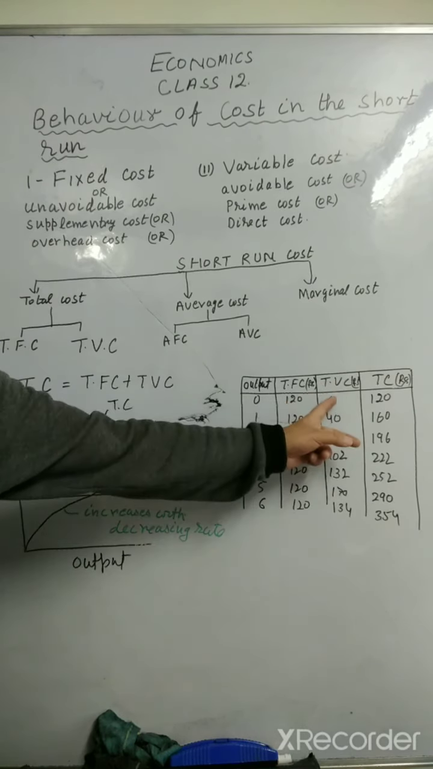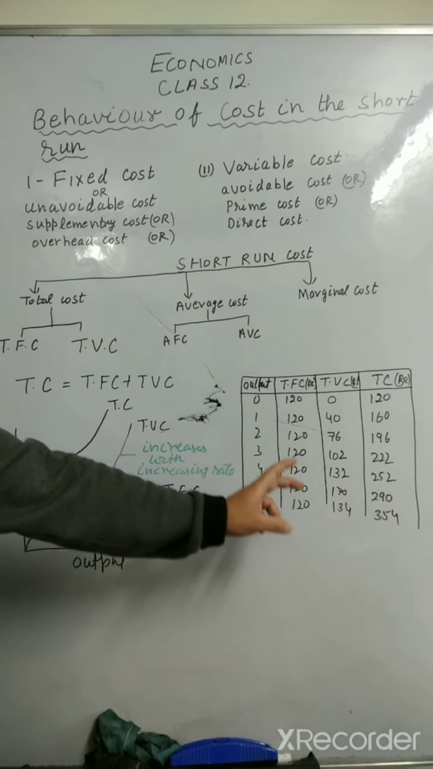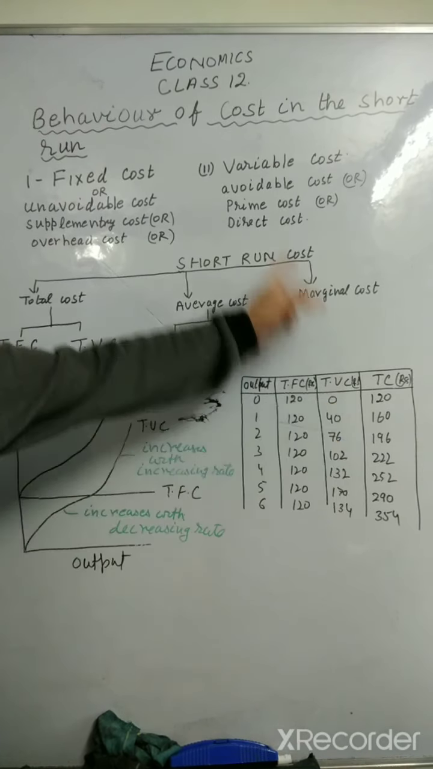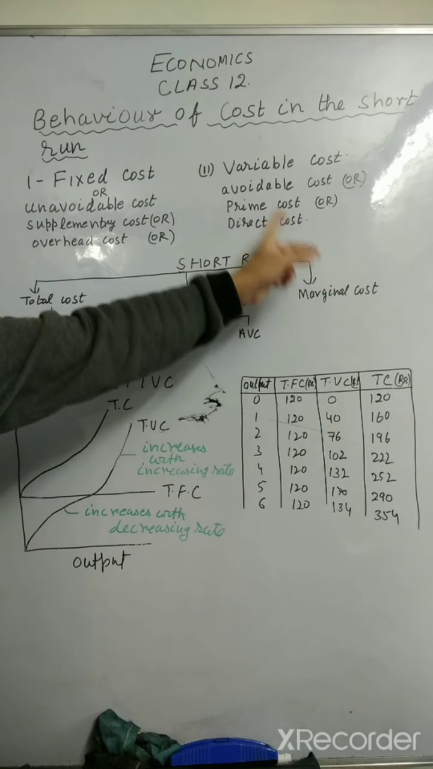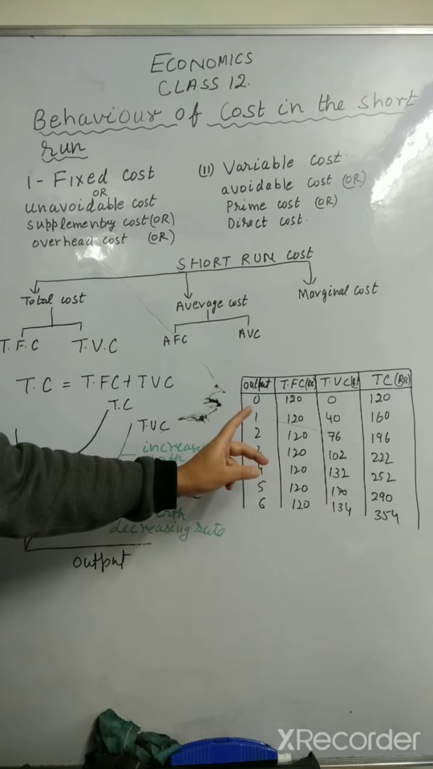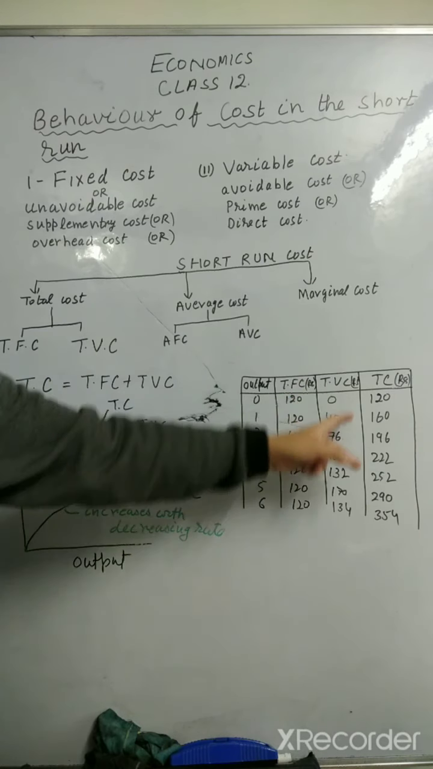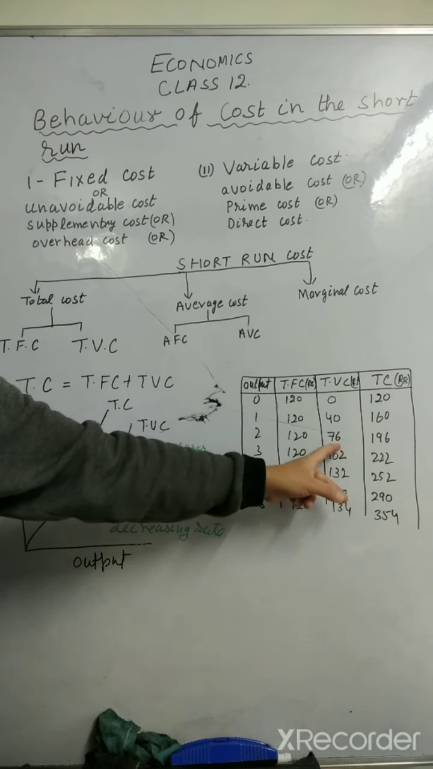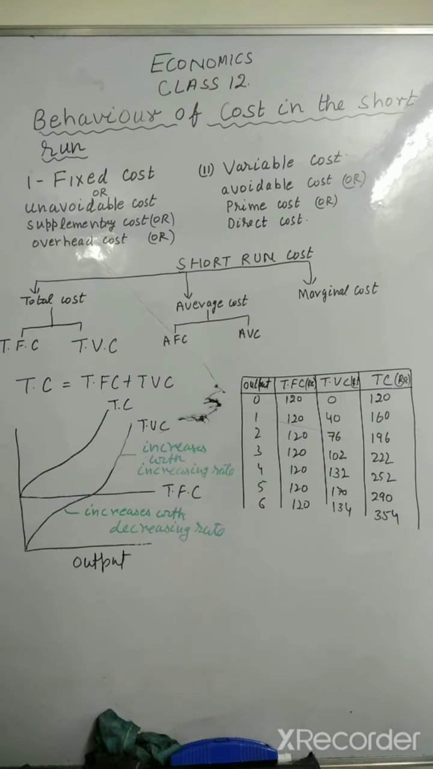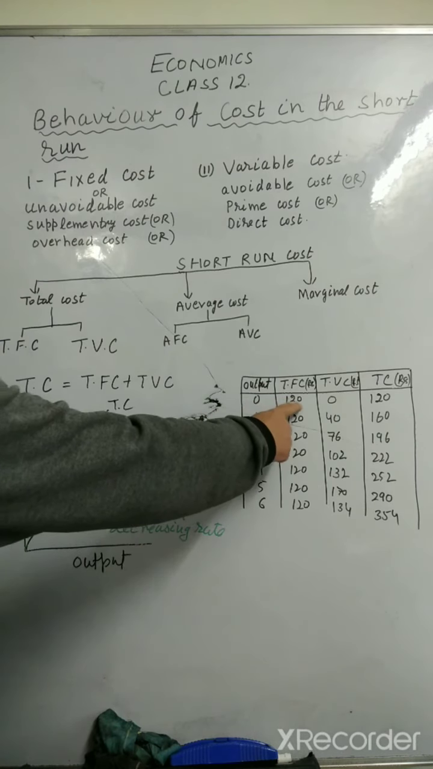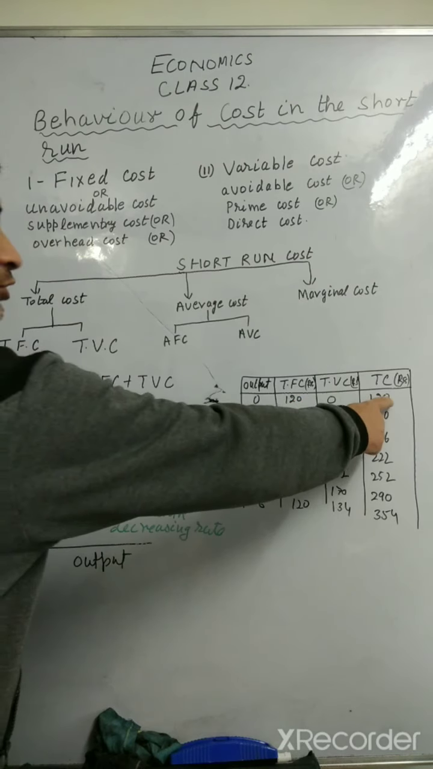Whereas total variable cost will change. If you are not producing anything, total variable cost is 0. You can avoid it, total variable cost. That's why it is called avoidable cost. Now if you are producing, suppose 1 unit, the total variable cost is 40. 2 units you are producing, so total variable cost is 76 and so on. Got it? But total fixed cost will remain same. So for 0 level of output, total fixed cost is same as total cost.